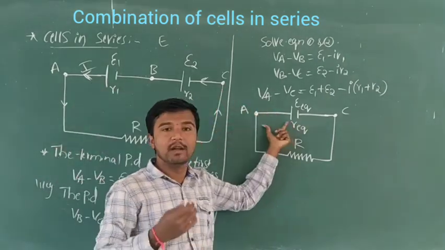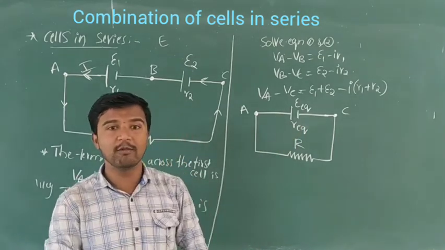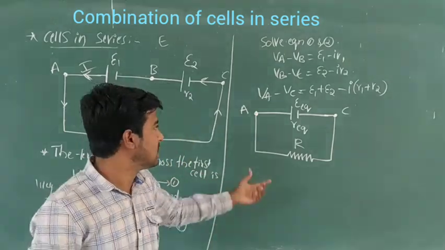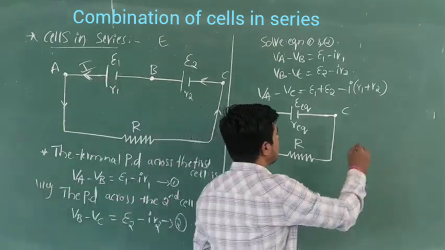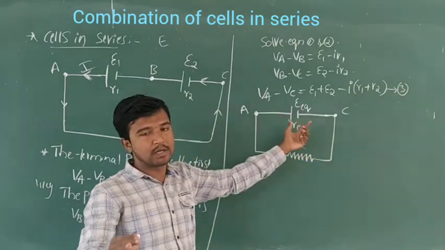So now we got the equivalent EMF and equivalent resistance, means total EMF and total resistance. So this is equation number 3, right? Understood?